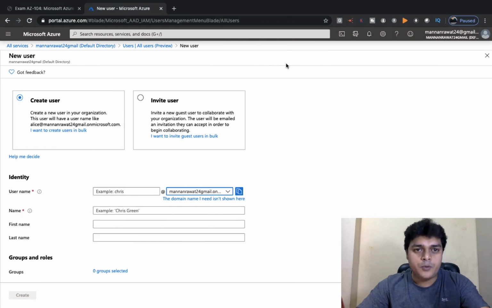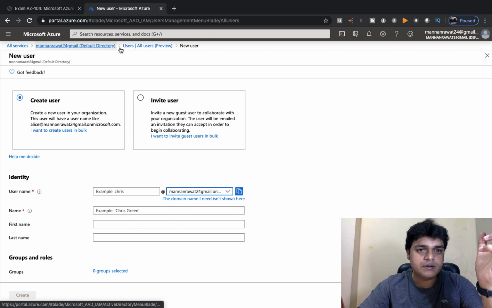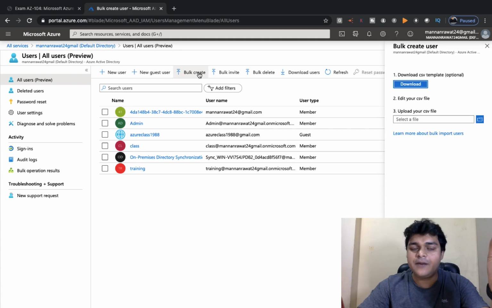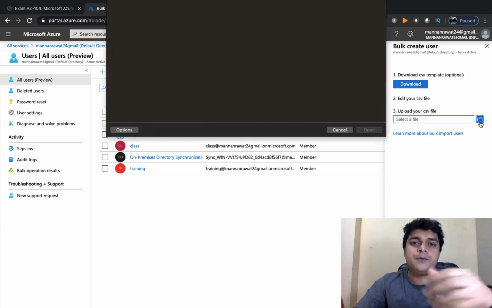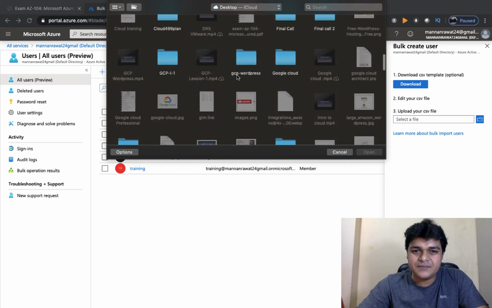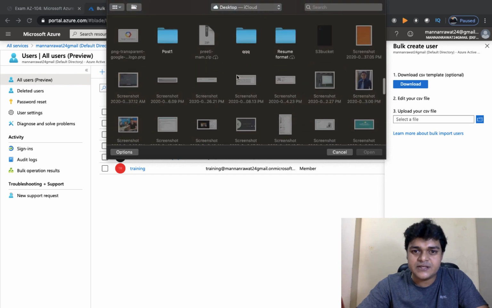Again, you need to open your portal, and this is our portal. Go to all users, then click on create bulk user. This is the option. Just click here and upload the file that you created. So what's our file name? I think it's template something. Let me check. This is the CSV file.